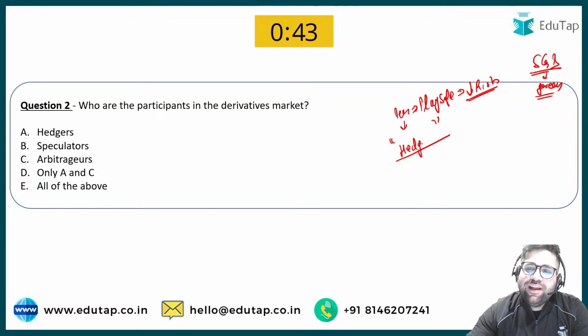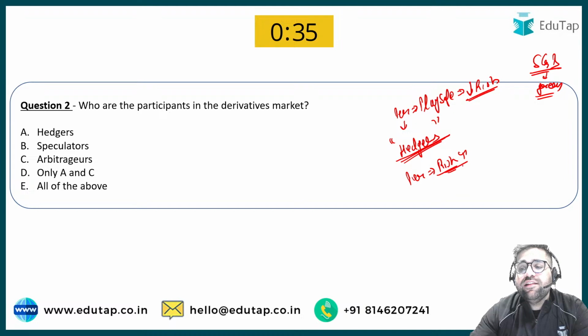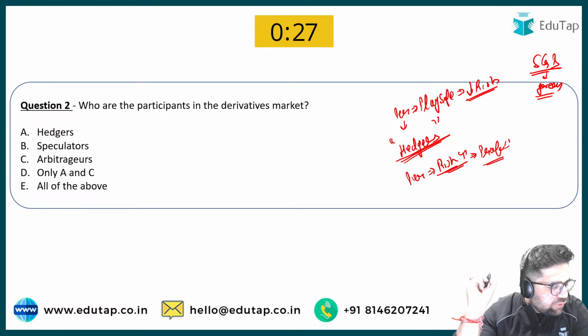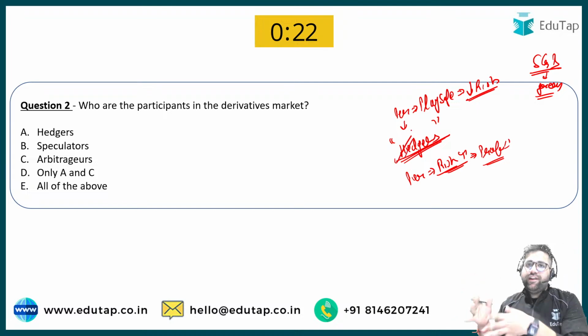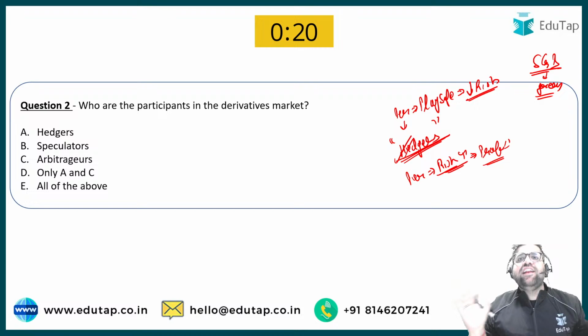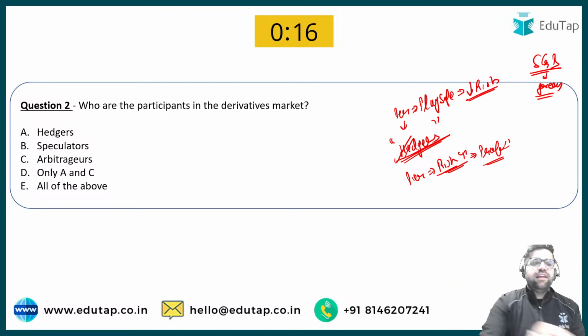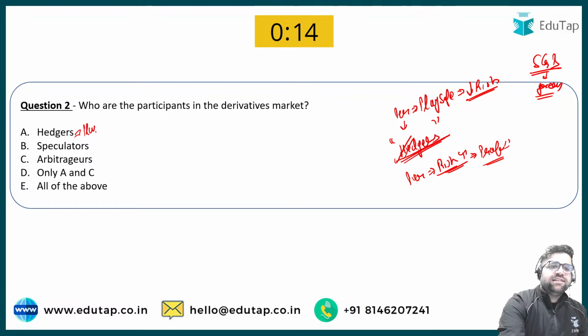Yes, these are known as hedgers, okay? And what is the name of that particular personality who will try to take risk? These are those kinds of personality who say that if we take more risk, definitely more profit will also follow. Hedgers are those people who want to avoid risk. I don't want to take any risk in life. I will try to lock in the prices today only. These people are known as hedgers. Hedgers want to play safe.